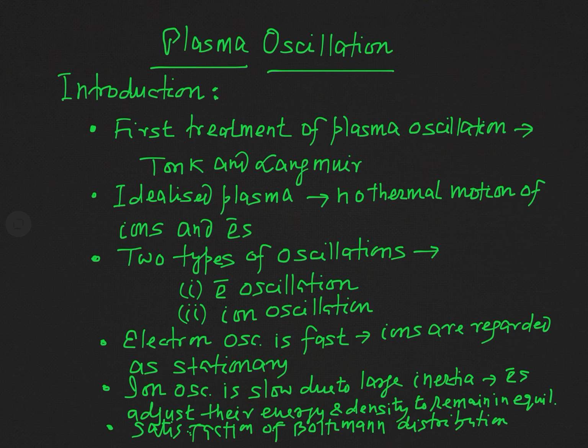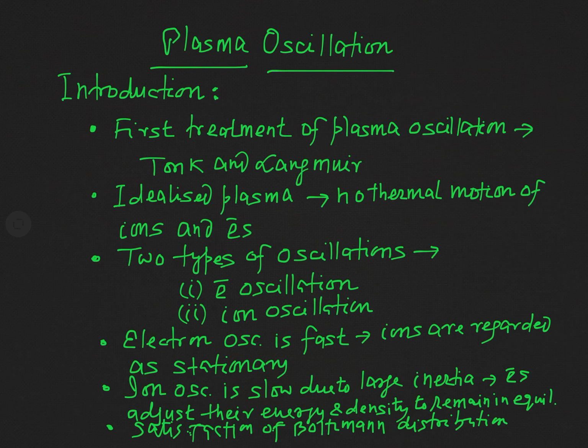As I have told you, there are actually two types of plasma oscillations. The first one is known as electron oscillation, and the second one is known as ion oscillation. Electron oscillation is very fast.